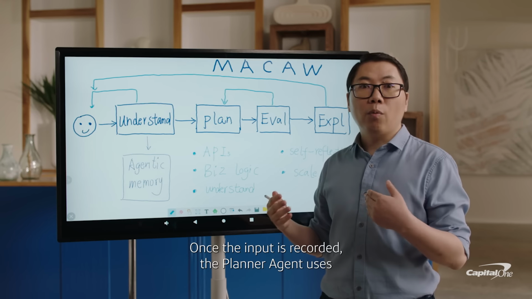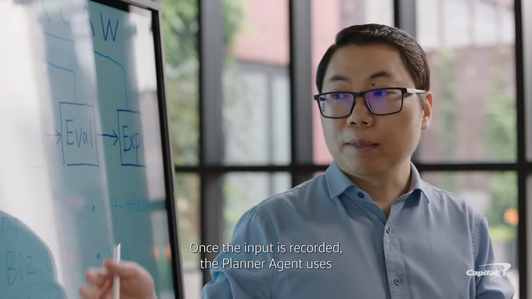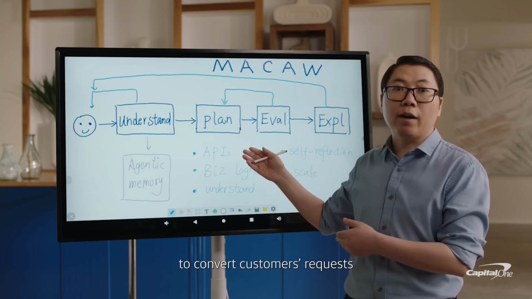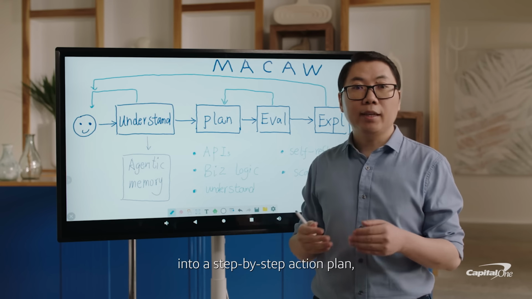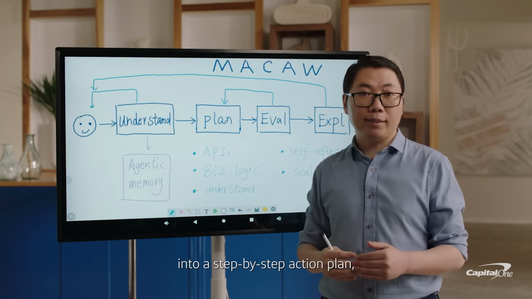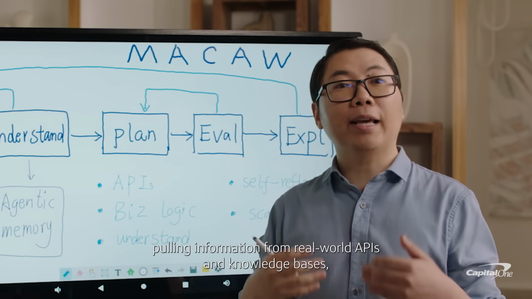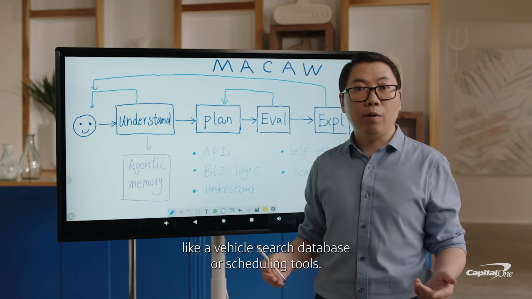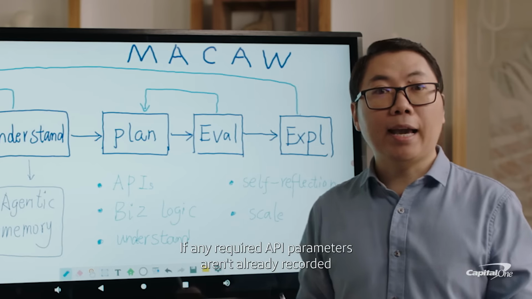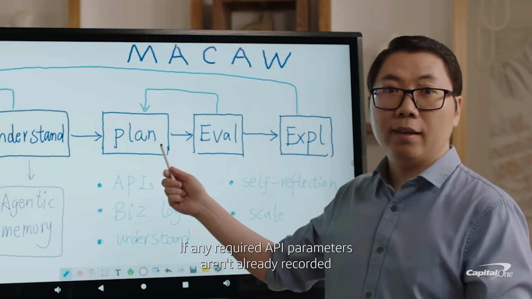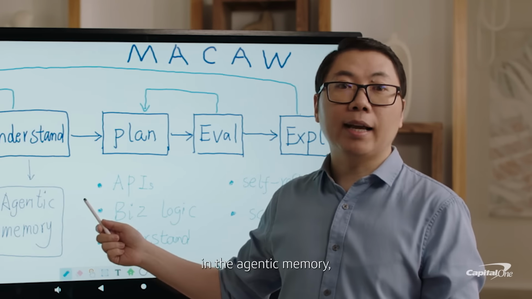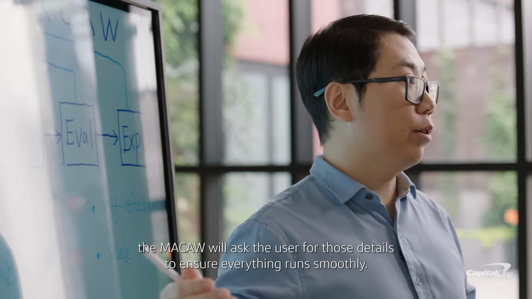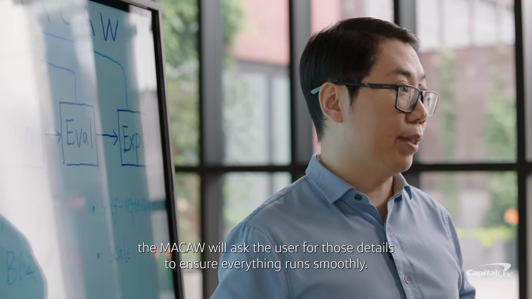Once the input is recorded, the planner agent uses large language model reasoning to convert customers' requests into step-by-step action plans, pulling information from real-world APIs and the knowledge base, like vehicle search database or scheduling tools. If any required API parameters aren't already recorded in the agentic memory, MACAL will ask the user for those details to ensure everything runs smoothly.